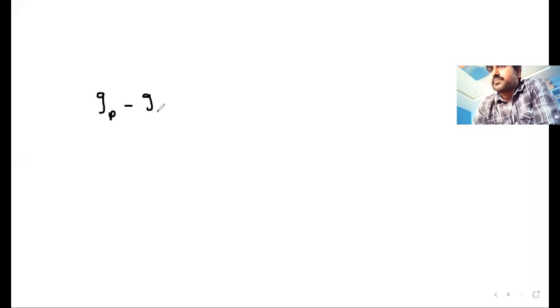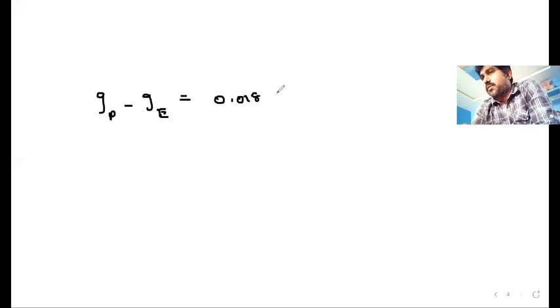In the previous concept I explained two things. What are those? Variation of G value with shape of the Earth and variation of G value with rotation of the Earth. So in both the cases, I gave some values for the difference between G at poles and G at equator. The difference, G at poles minus G at equator, is equal to what we got due to the shape, 0.018 meter per second square.